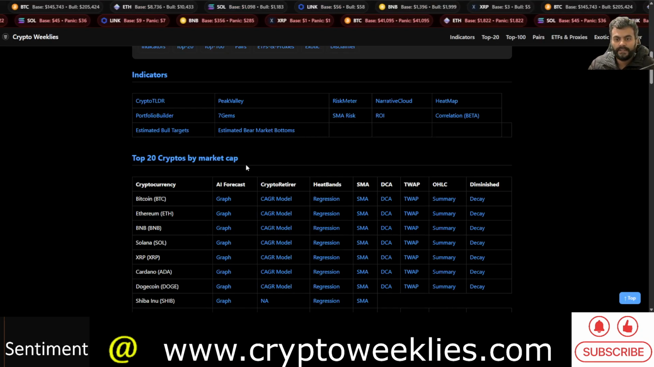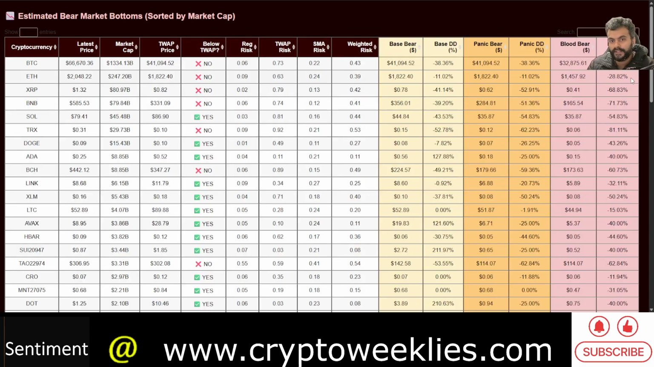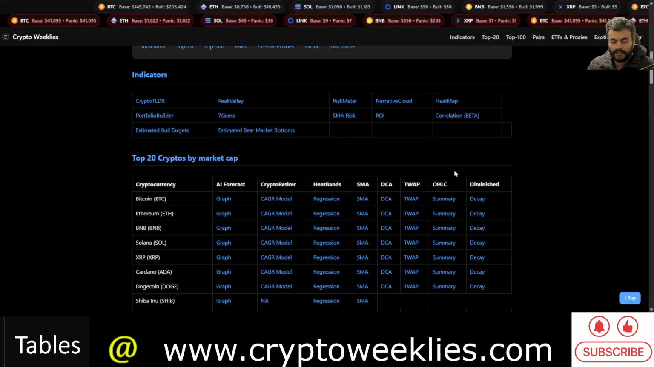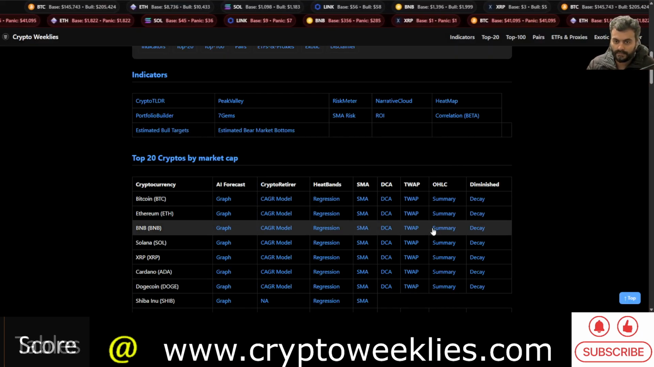Coming to an estimated bull run scenario for this bear market bottom, the worst case scenario, as mentioned over here, is at around $1,400. The base case is only 11% away at around $1,822. So as mentioned previously, whenever the price goes sub time weighted average price at around $1,700 to $1,800, that's the earliest accumulation for ETH per all of these models.